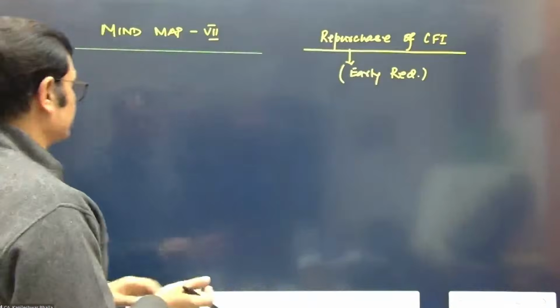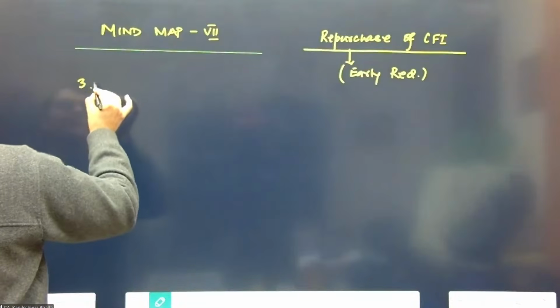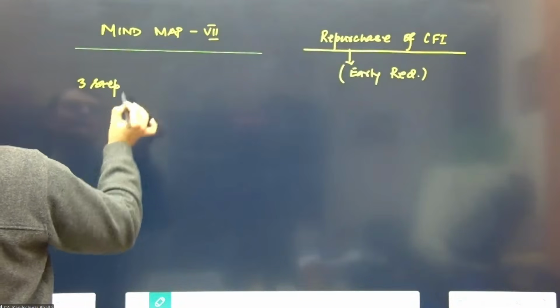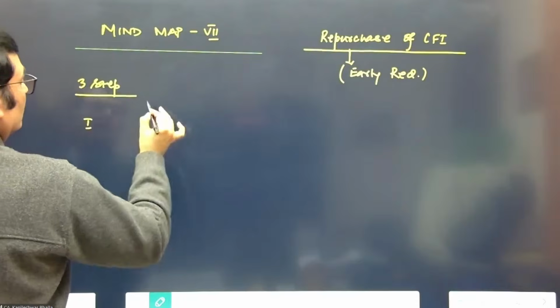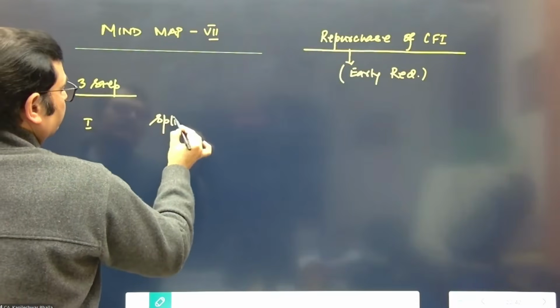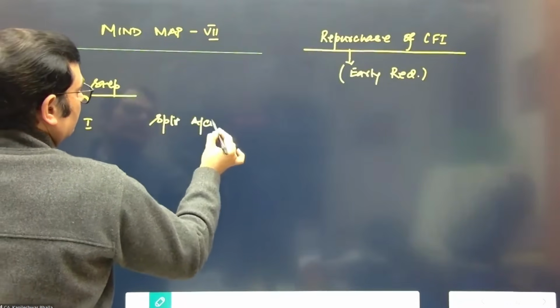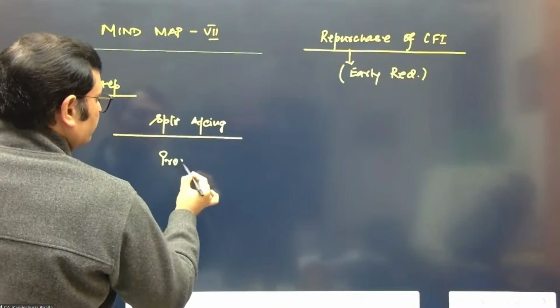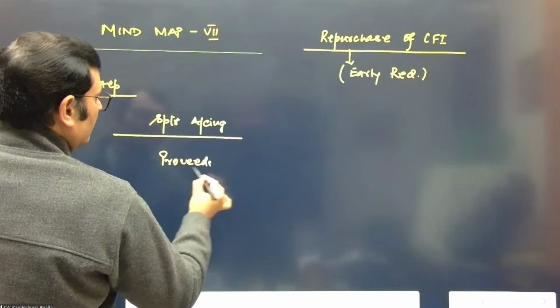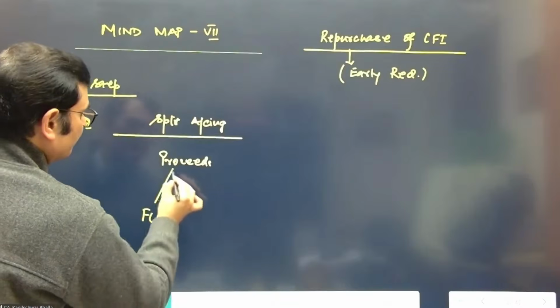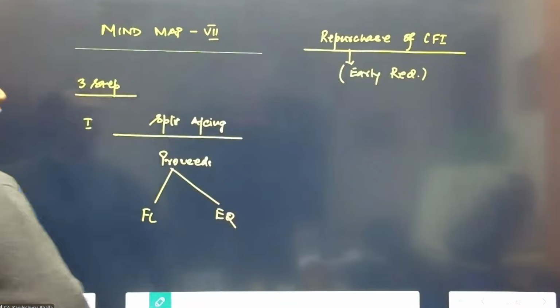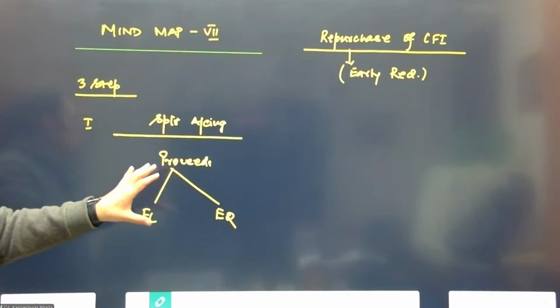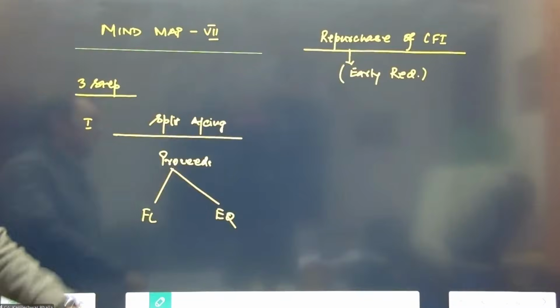So in this case, let's make it again a 3-step model. First of all, we will do the split accounting. The proceeds, as usual, will be segregated in terms of financial liability and the equity component. So normal accounting would apply in this particular case.